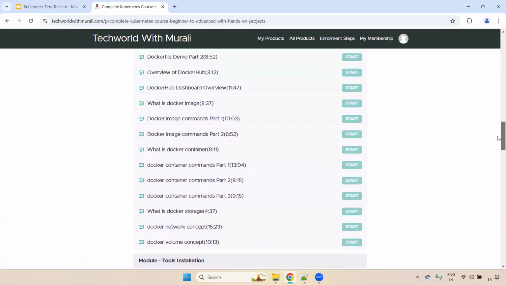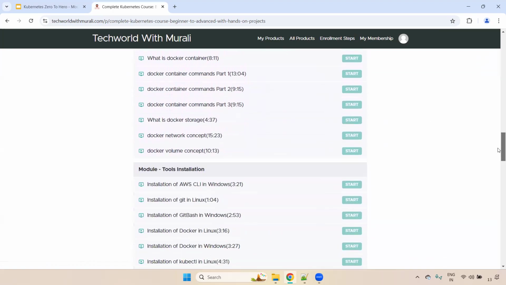Once you complete this, it is easy to know how to write your Dockerfile, how to manage it, and how to push the particular Docker image to Docker Hub, AWS ECR, or whatever. Clear, right? Fine.